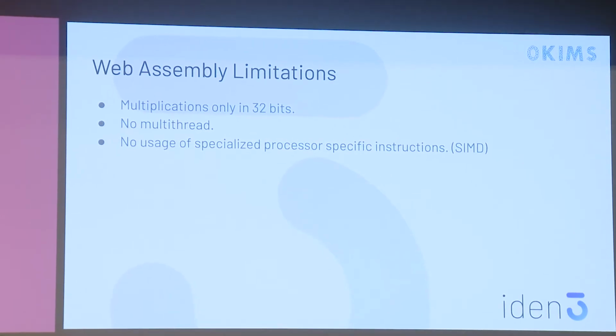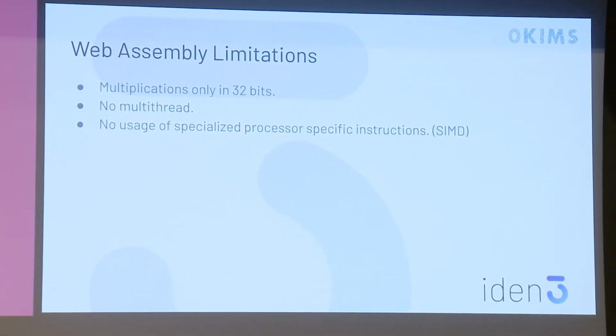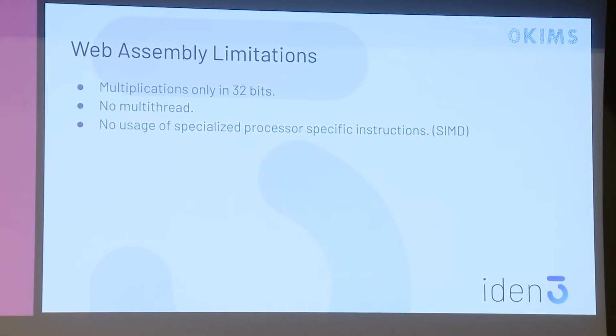You only have the low side. So actually, if you want to do a full multiplication, you can only do it in 32 bits. This gives, just to start, a reduction of 4 times compared with a host. So the current version of WebAssembly is going to be at least 4 times slower just because of that. This is going to be fixed. There is a new version of 64-bit WebAssembly, and in the new versions it will be fixed.